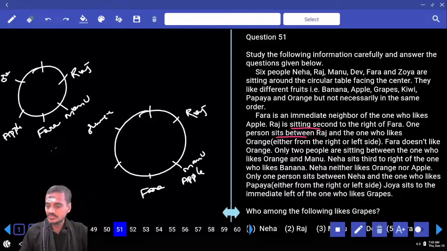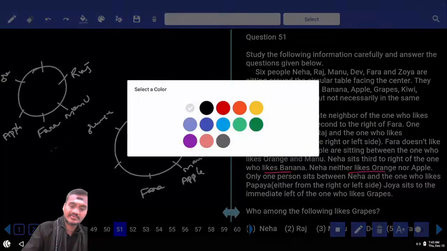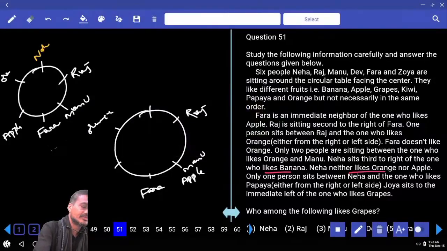Neha sits third to the right of Banana, which means Banana and Neha must be opposite to each other. And Neha likes neither apple nor orange. Then can we have Neha at this place or not? Neither apple nor orange. That is the only possibility we have.